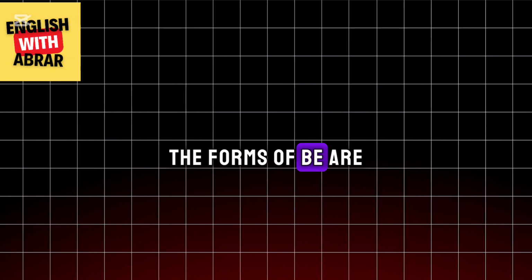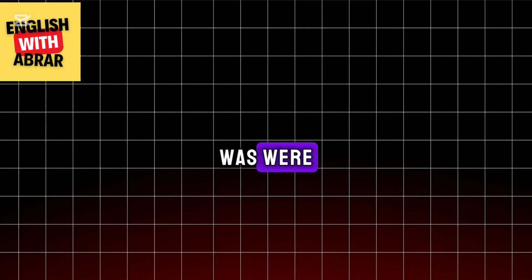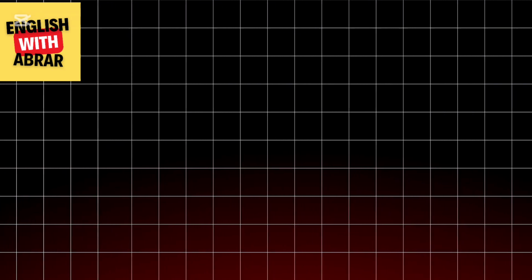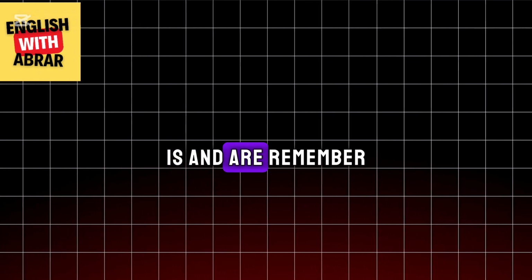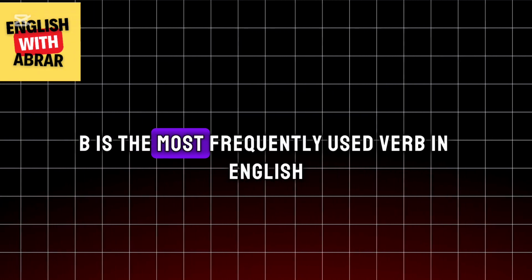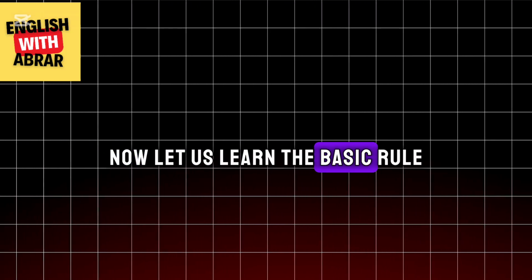The forms of be are am, is, are, was, were, been, being. Today we will focus only on am, is and are. Remember, be is the most frequently used verb in English. Now let us learn the basic rule.